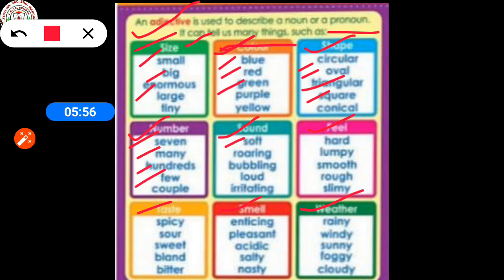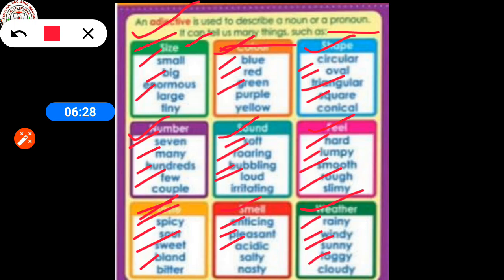Sound relates with soft, roaring, bubbling, loud, etc. Feel relates with hard, lumpy, smooth, rough, etc. Taste relates with spicy, sour, sweet, bland, etc. Smell relates with enlightening, pleasant, acidic, etc. Weather relates with rainy, windy, sunny, foggy, etc. So these all relate to adjectives.